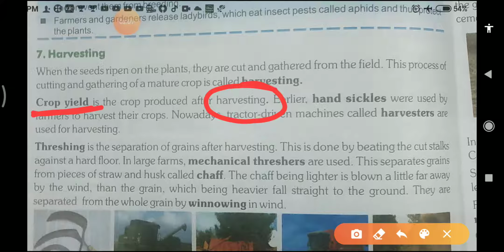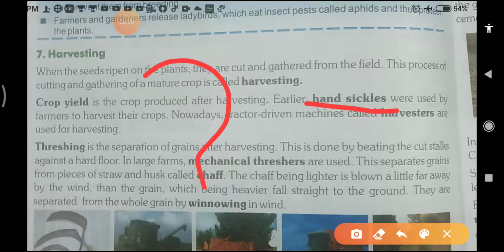Now in ancient times people used hand sickles. In ancient times this was called a hand sickle, and it is one kind of agricultural implement which we use for cutting the crops. It is used by our hands, that's why it is called a hand sickle. Hand sickles were used by the farmers to harvest their crops in ancient times, and it takes more time.